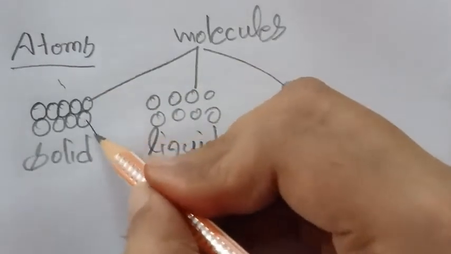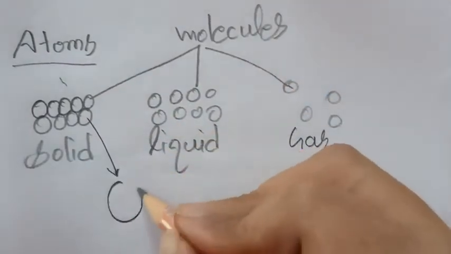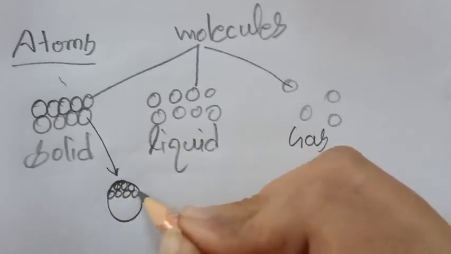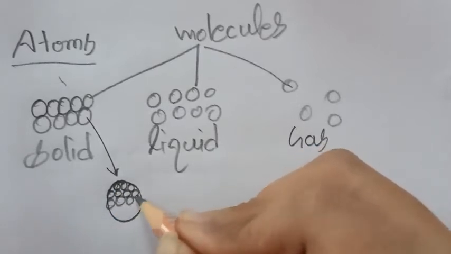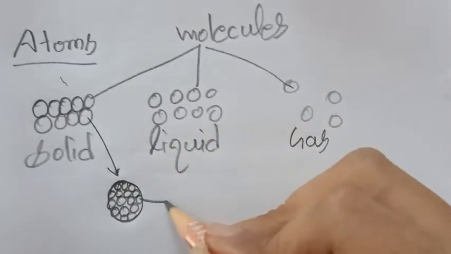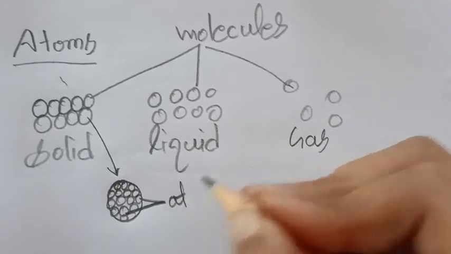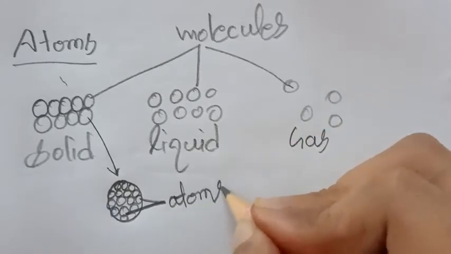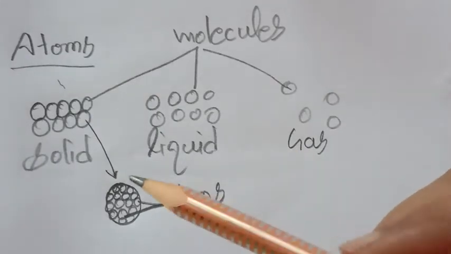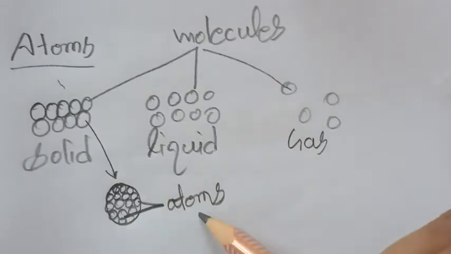So if we look at its detailed structure, inside it small atoms are there, and these small atoms are the building blocks of the molecule. These tiny structures are the building blocks of a molecule, okay. So here we are going to study about the atom. So ultimately, what is the definition of an atom?